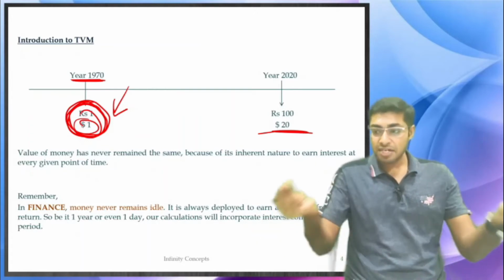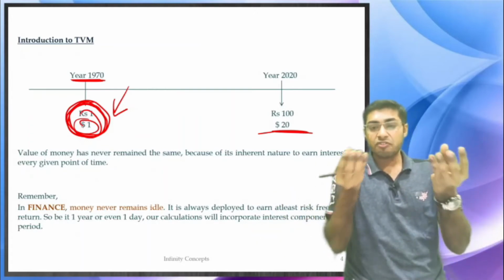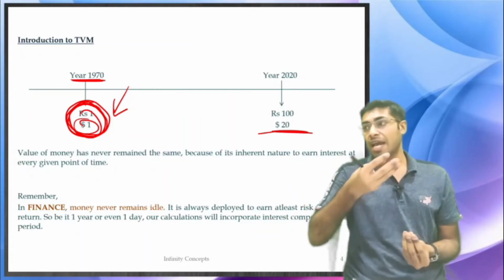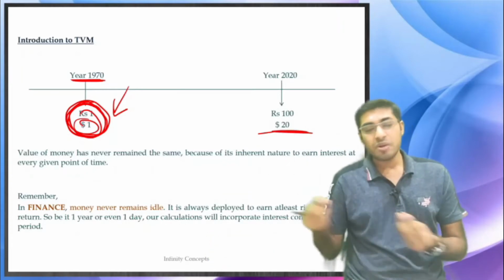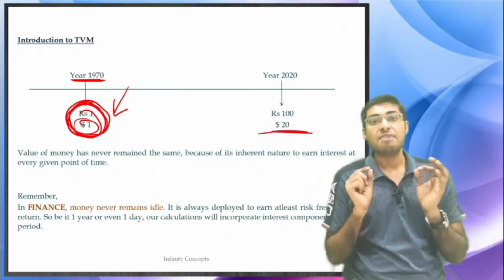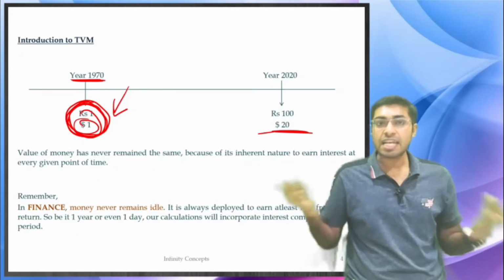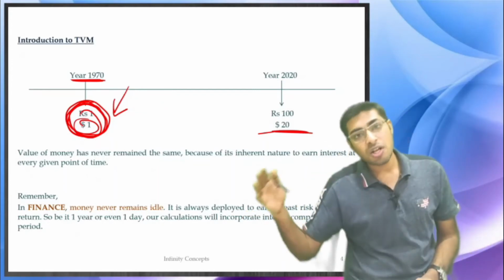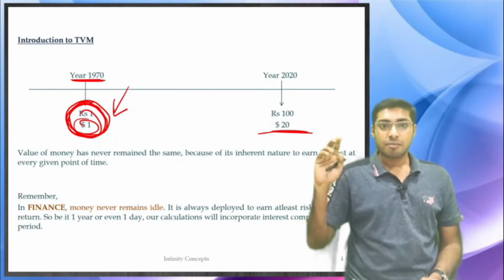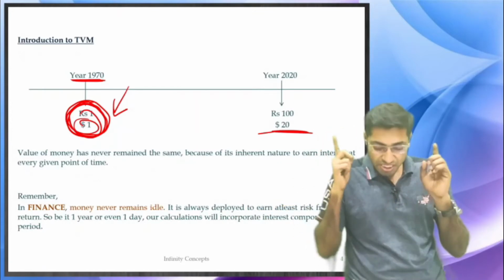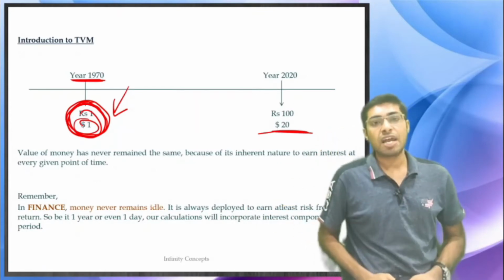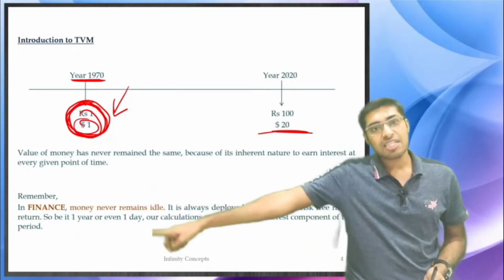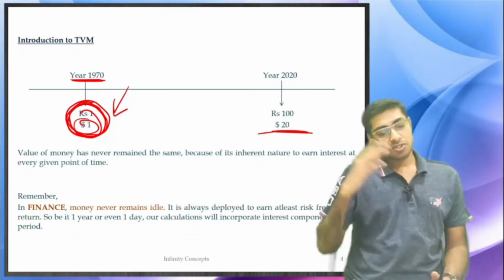When you are comparing two things, if you are getting a cash flow at today's date and a cash flow at a later date, then you will have to compare considering the time value of money. You cannot directly compare them. $100 today is not equal to $100 after 7 days. Both are going to be different. Obviously, $100 today has a higher value than $100 after 7 days. Correct? So we'll now move ahead.